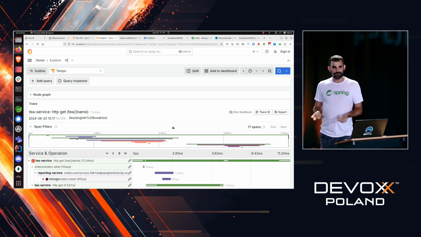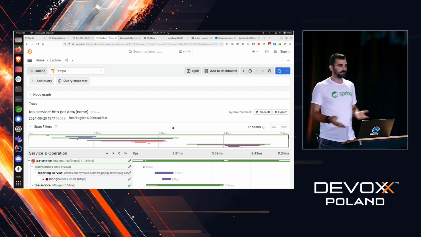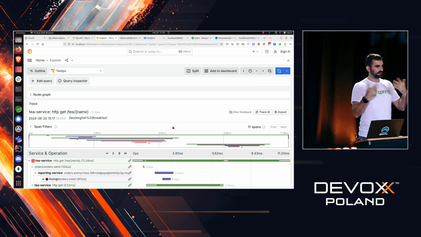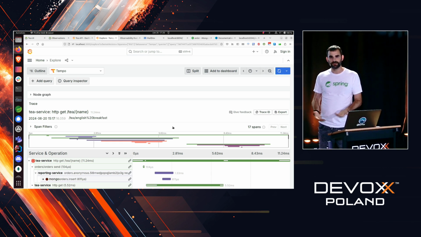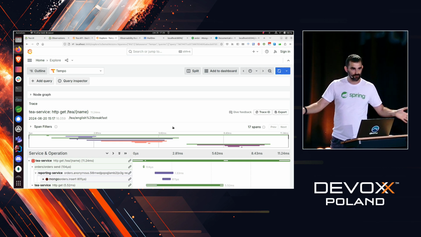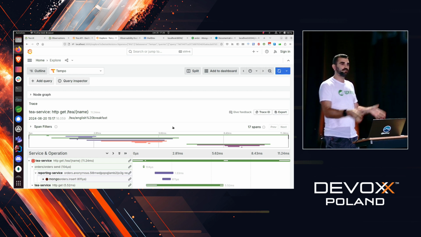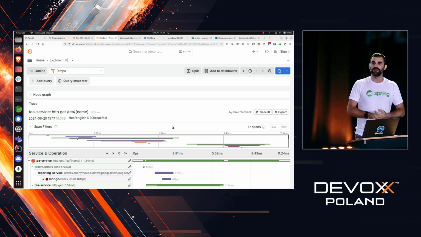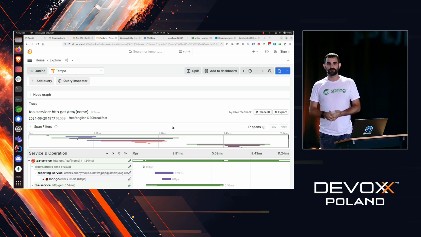I have tweeted about this today because I've been to a couple of talks related to OpenTelemetry, and I have heard the term like use the agent with Spring Boot. So I want to globally state this. Do not use the OpenTelemetry agent with Spring Boot because Spring Boot itself is natively instrumented using Micrometer Observation.